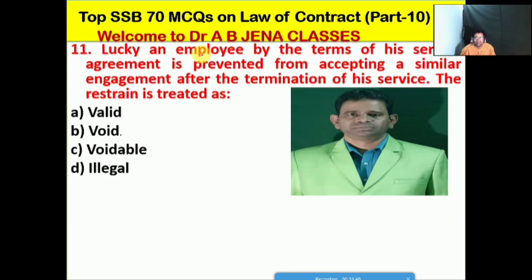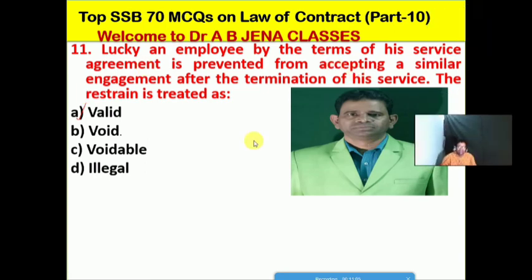Lucky is an employee. By the terms of his service agreement, he is prevented from accepting a similar engagement after the termination of his service. The restraint is treated as what? A, valid; B, void; C, voidable; D, illegal. No doubt friends, B is the right option for this MCQ.